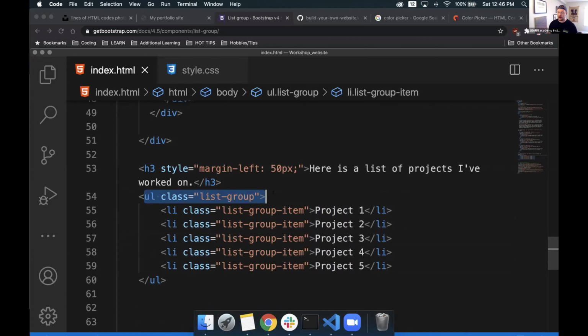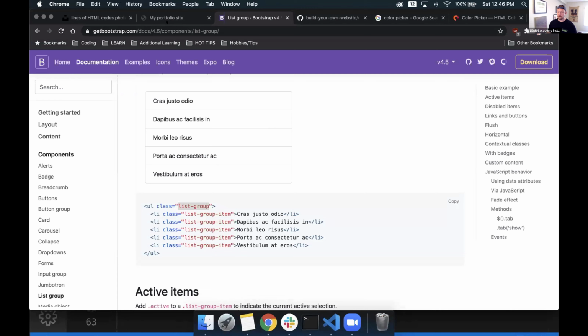So again, we have our parent UL. It's holding 5 child list items inside of it. Each one of these has their own class, but we can reuse these classes over and over again, even though each one is kind of unique as to what it has in its body. So let's save this and go take a look at what it's done for us.